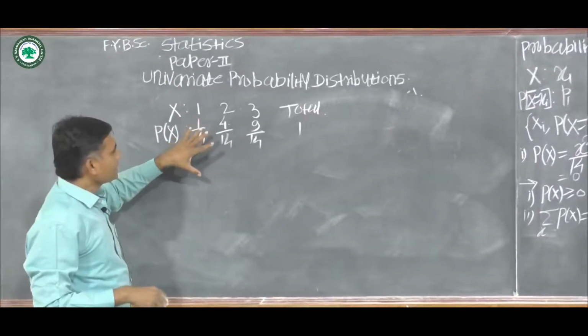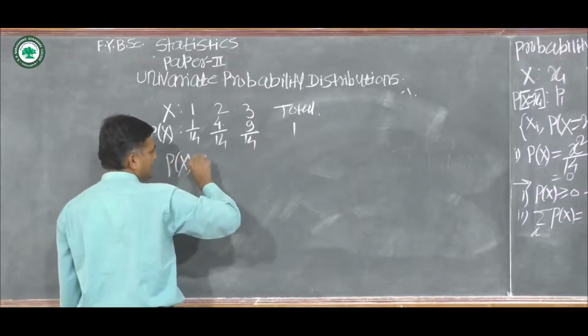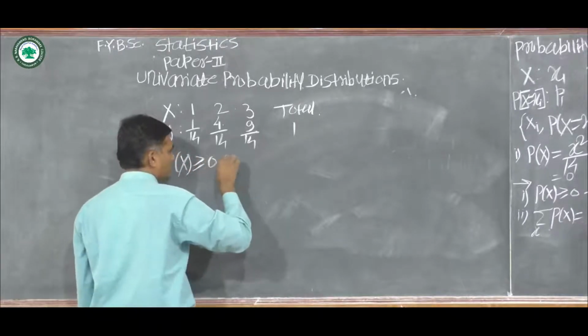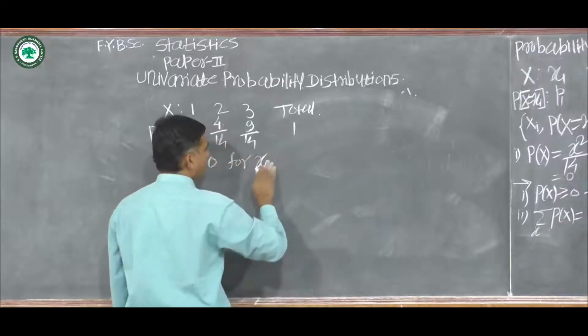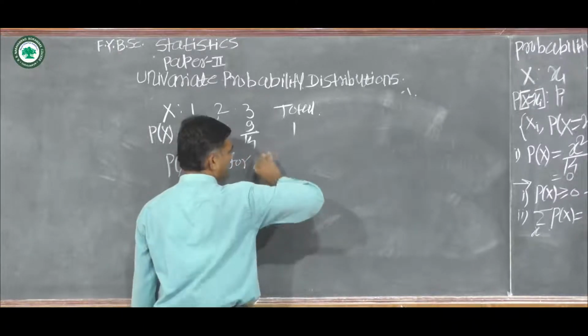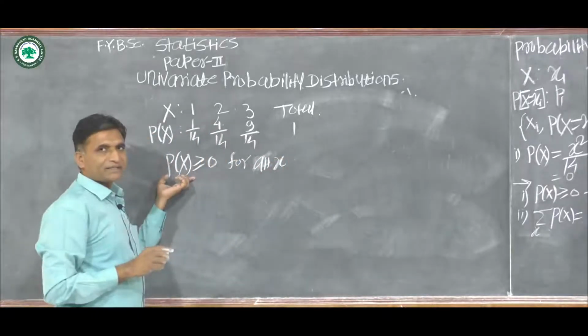We observe that p of x is greater than or equal to 0 for all x, so the first condition is satisfied.